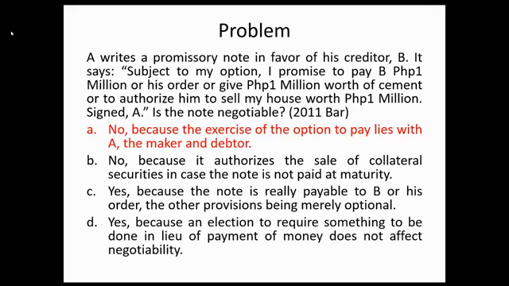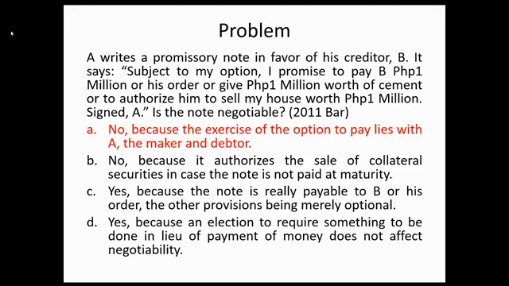Problem. A writes a promissory note in favor of his creditor, B. It says, subject to my option, I promise to pay B, 1 million, or his order, or give 1 million worth of cement, or to authorize him to sell my house worth 1 million. Signed A. Is the note negotiable? The answer is no, because the exercise of the option to pay lies with A, the maker and debtor.